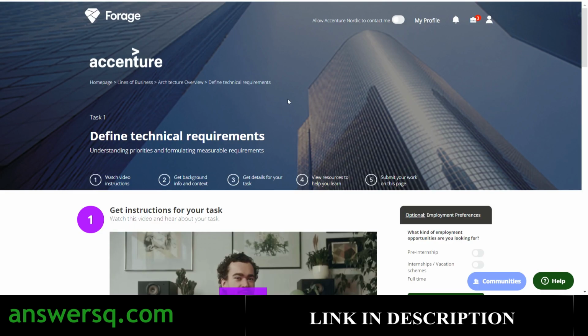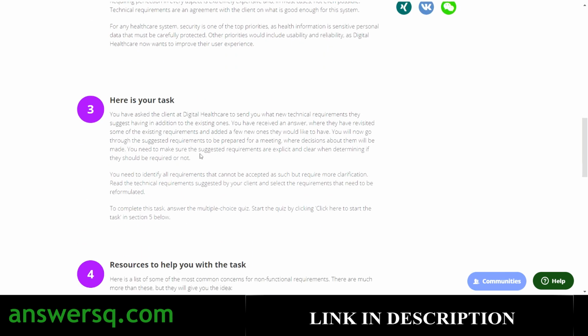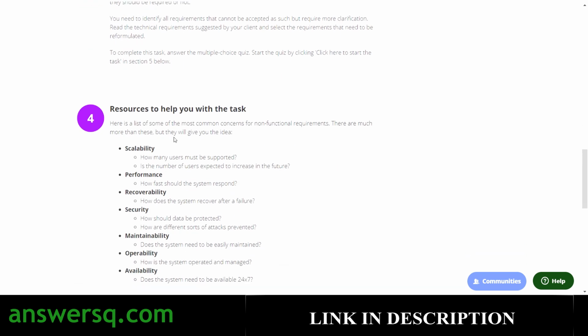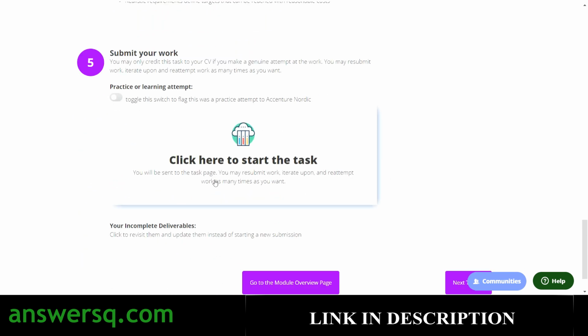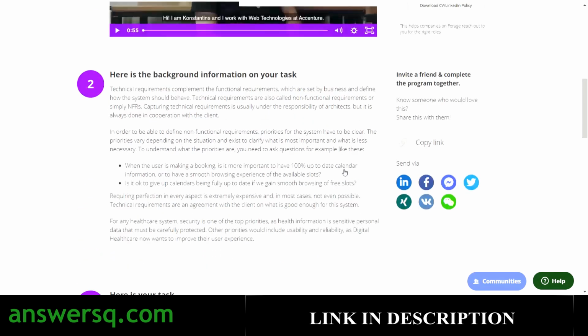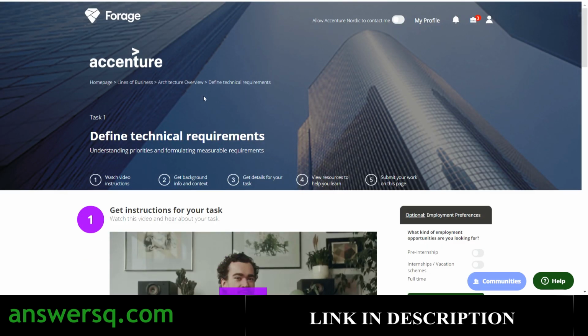So that's it. Now we have enrolled in this Accenture developer program, and we are right in the task 1 section, where we have to define technical requirements. What you have to do is clearly given here. First, you have to watch the video instruction, then check the background info and context, and then you have your task. Then you go through the resources with which you can complete your task. Finally, you click here, start doing your task and submit it. After submitting task 1, you will move on to the next section and so on. You have to complete all the tasks given here. And finally, after completing the entire Accenture developer program, you will get your certificate from Accenture.